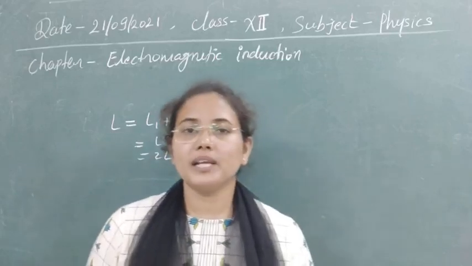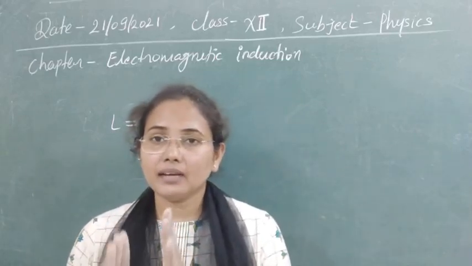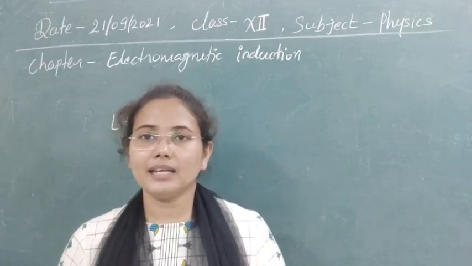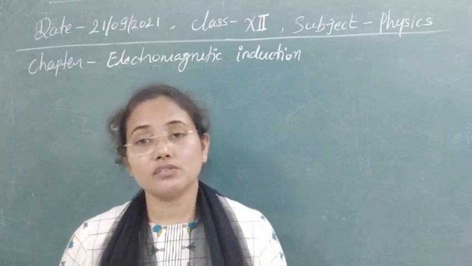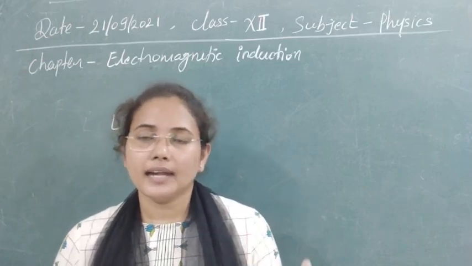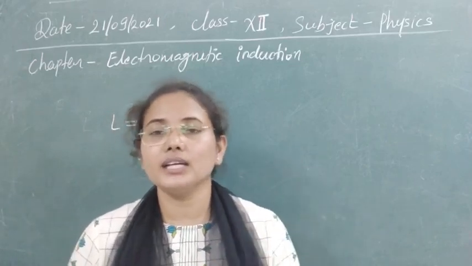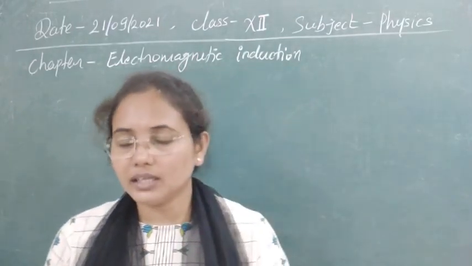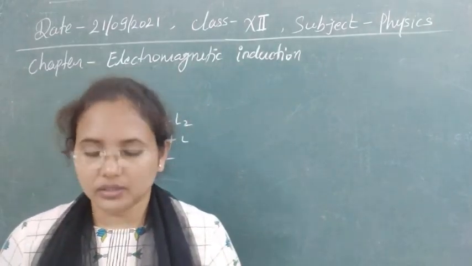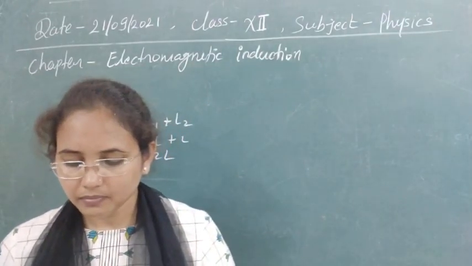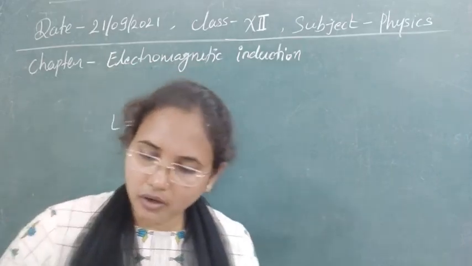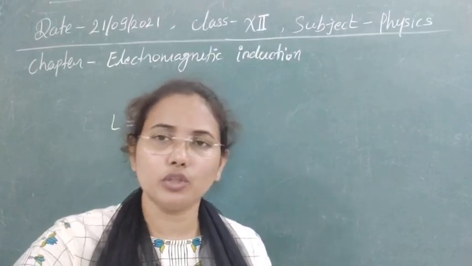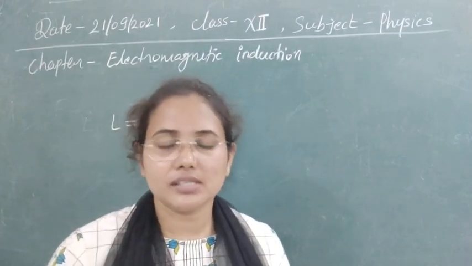Then the magnetic field lines passing through both coils will change, and due to the change in magnetic field, obviously flux will change. Flux will increase because the field will increase, and due to the increase in flux the mutual inductance or the current will also increase. Also, it is increasing in both cases, not only one, because for both of them the flux will increase.